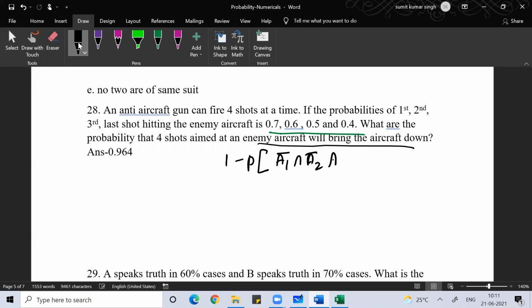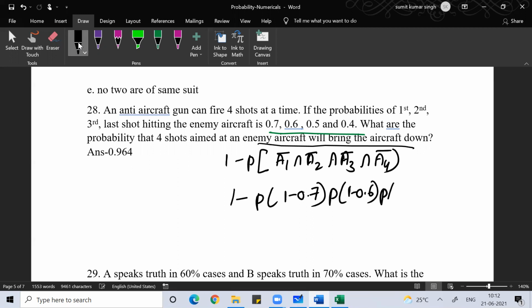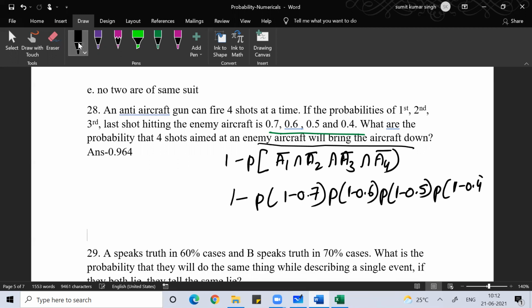So it's like this. 1 minus the probability that the first one does not hit the target, 1 minus 0.7. The second one not hitting, 1 minus 0.6. The third one not hitting, 1 minus 0.5. The fourth one not hitting, 1 minus 0.4.